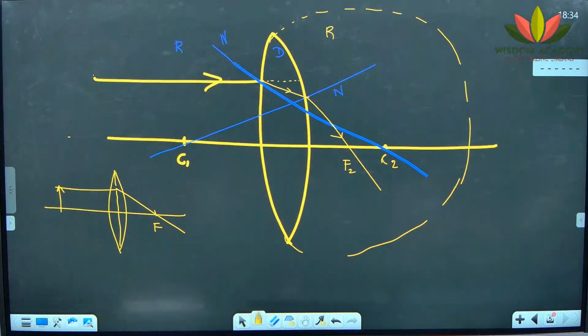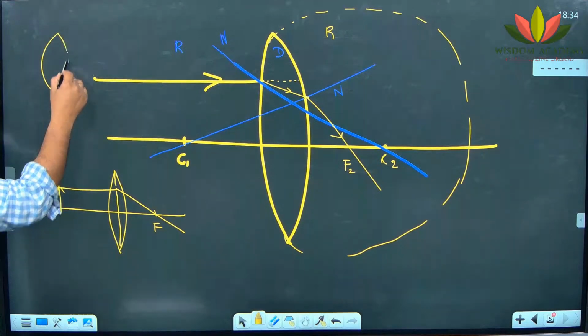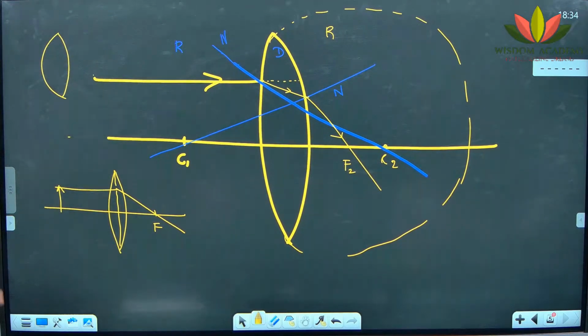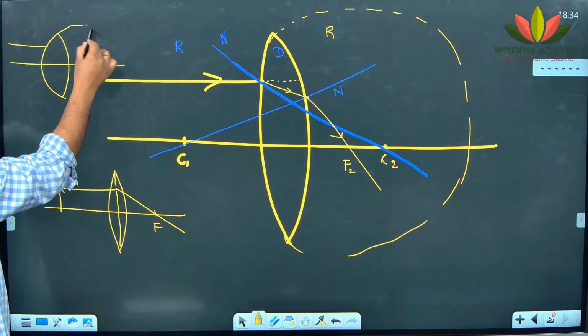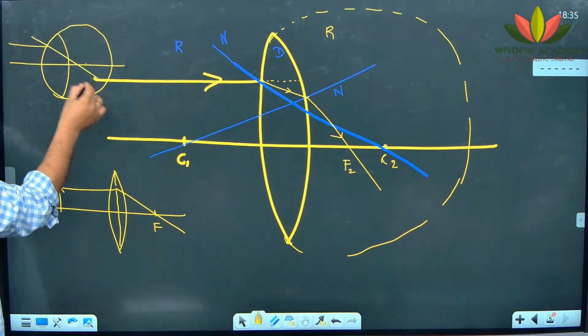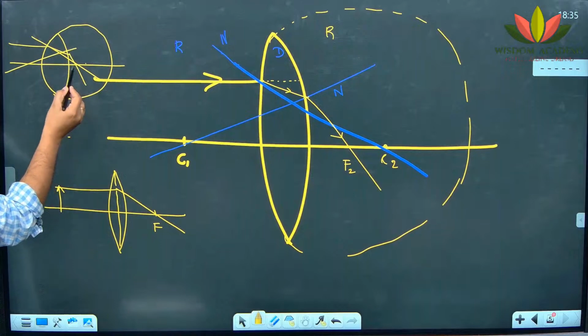Now, as your question says, if on one side I have a different curvature and on this side a different curvature, the same thing will happen. It will follow the rules. The line will come. For this curvature there will be a center, I will draw a normal and draw the bending. For this part there will be a normal, I will draw a bending. It will bend like this.